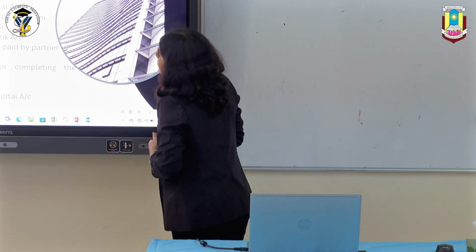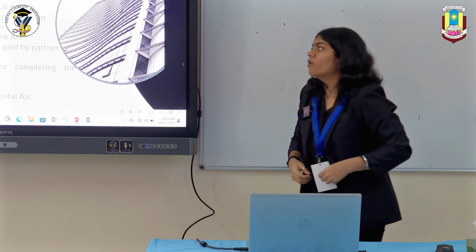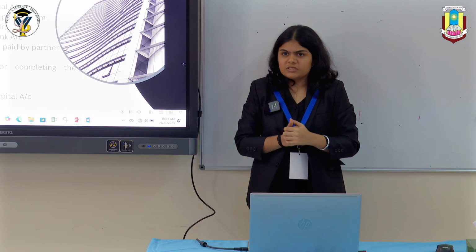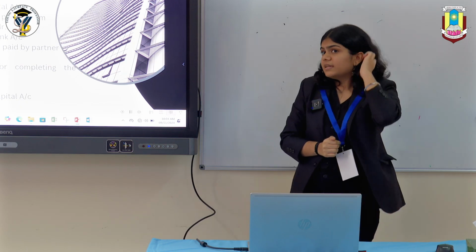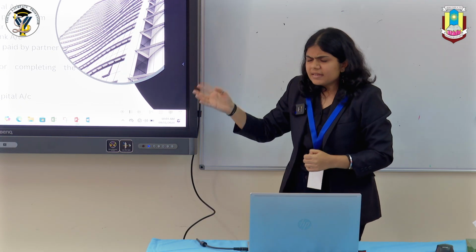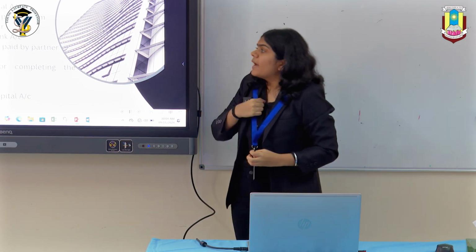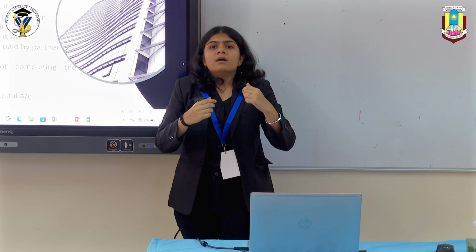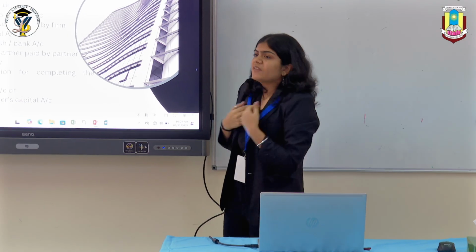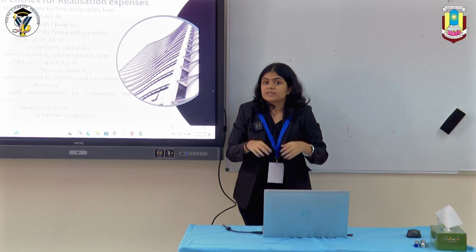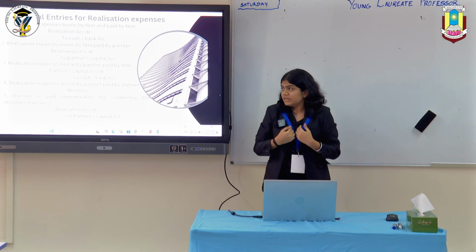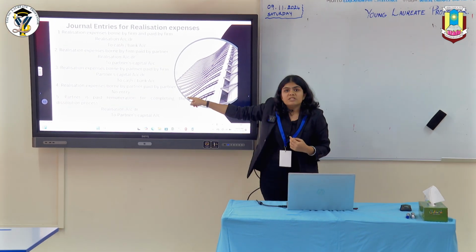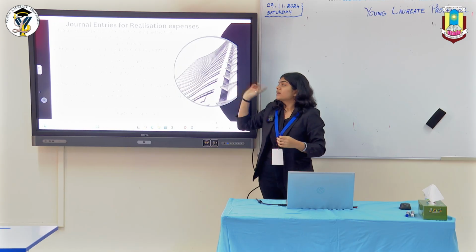Now the third one is when realization expenses are borne by the partner and paid by the firm. Now the partner has taken responsibility to pay the realization expenses, but instead it's paid by the firm. My partner's capital account is debited because he is liable to pay, but we are paying instead. He becomes like a debtor to us. He needs to give us back money. So my partner's capital account is debited. The firm is paying. Firm's cash is going out, so we are crediting it.